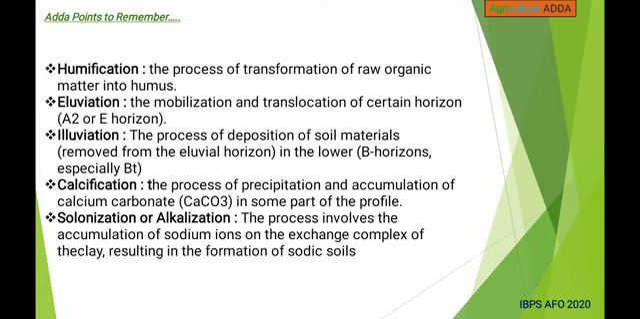Humification means the process of transformation of raw organic matter into humus, and eluviation means the mobilization and translocation of certain horizon, that is A or E horizon. Alluviation means the process of deposition of soil materials removed from the eluvial horizon in the lower horizon, that is B horizons, especially Bt. Calcification, the process of precipitation and accumulation of calcium carbonate in some part of the profile. Solonization or alkalization means the process involves the accumulation of sodium ions on the exchange complex of the clay, resulting in the formation of sodic soils.